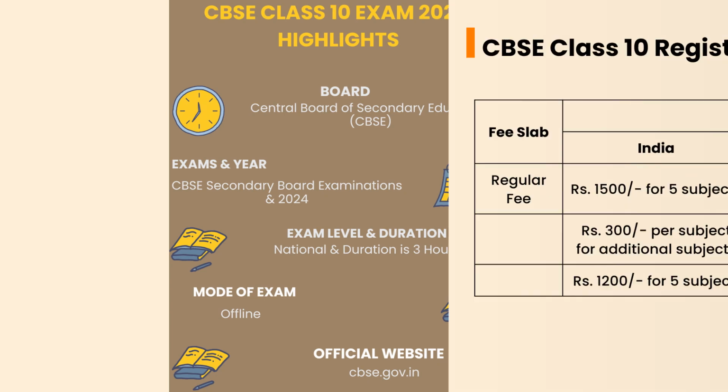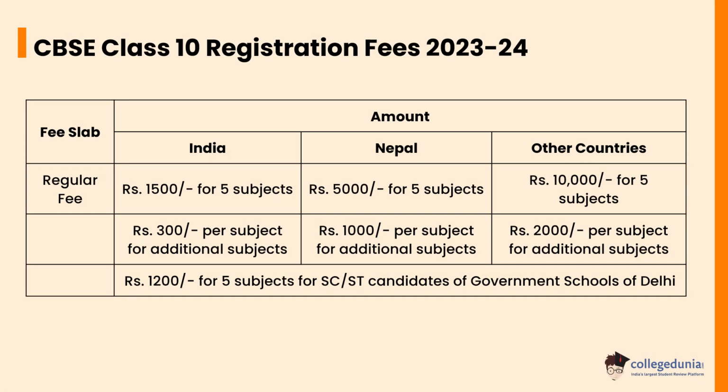Let's check the CBSE Class 10th registration fees 2023 to 2024. For India, the regular fee is Rs 1500 for 5 subjects, Rs 300 per subject for additional subjects, and Rs 1200 for 5 subjects for SC or ST candidates of Government Schools of Delhi. For Nepal, Rs 5000 for 5 subjects, Rs 1000 per subject for additional subjects. For other countries, the regular fee is Rs 10,000 for 5 subjects, Rs 2000 per subject for additional subjects.